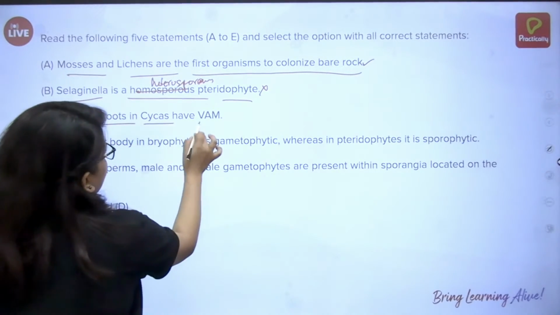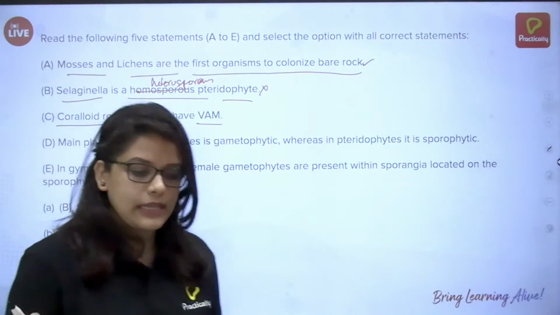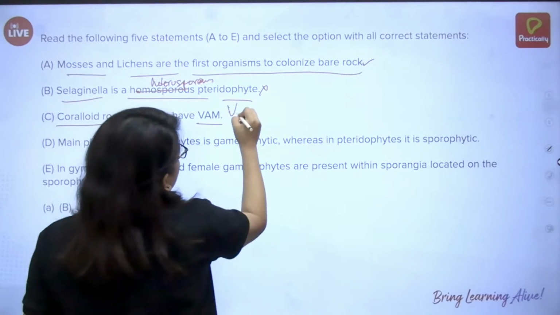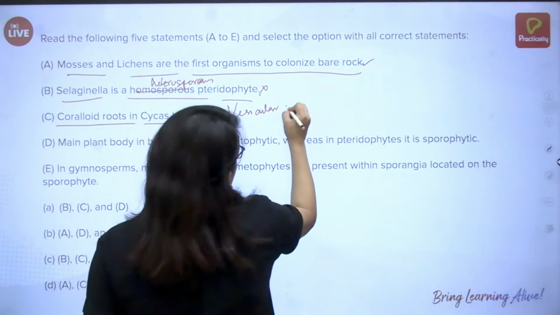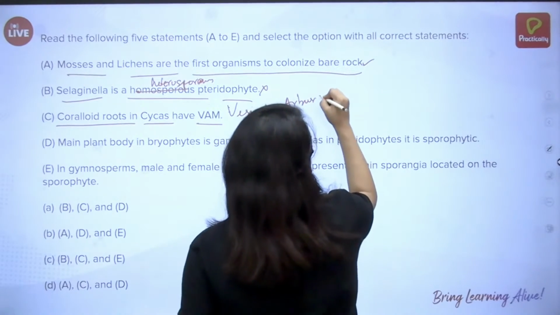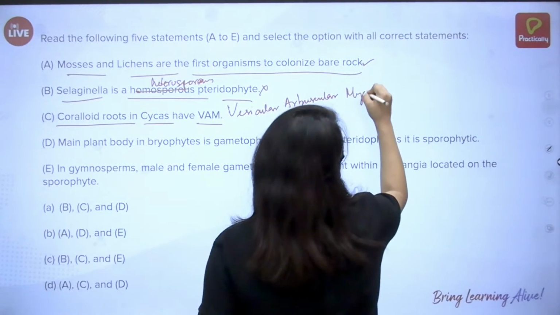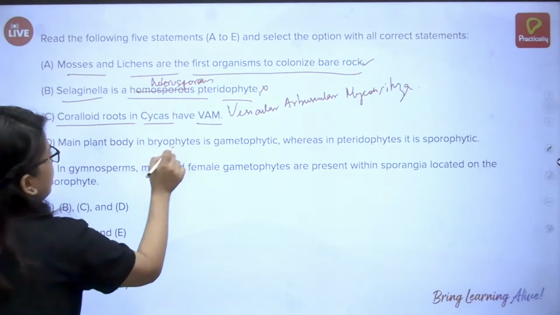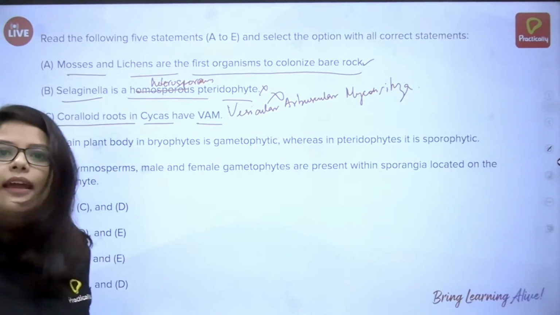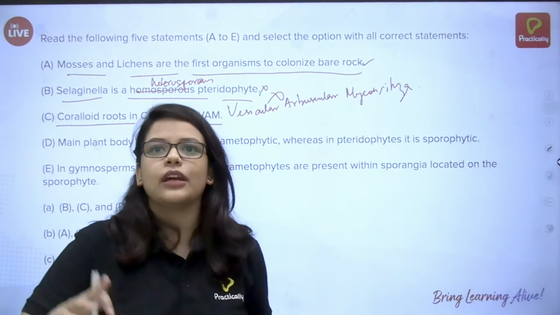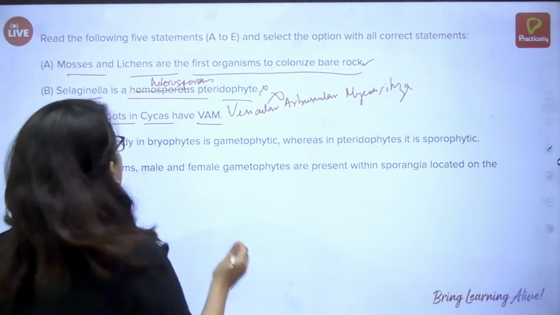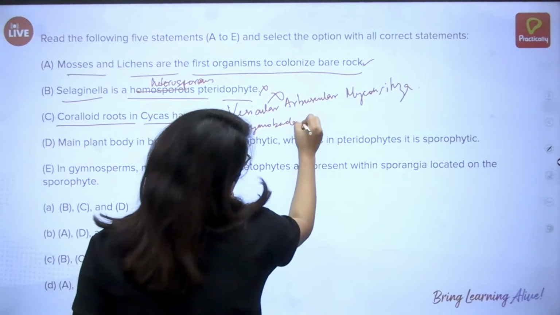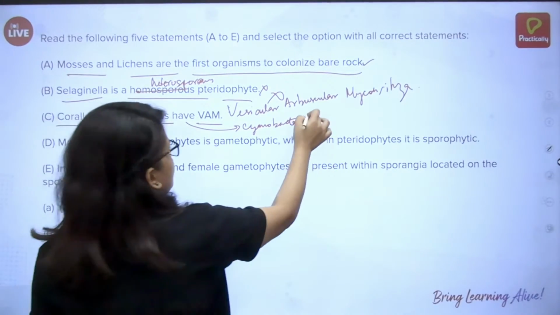Coralloid roots in cycas have VAM. So coralloid roots in cycas don't have VAM. VAM is vesicular arbuscular mycorrhiza. What they have is blue-green algae, Anabaena and Nostoc, basically cyanobacteria. Cycas have cyanobacteria. So this is also wrong.